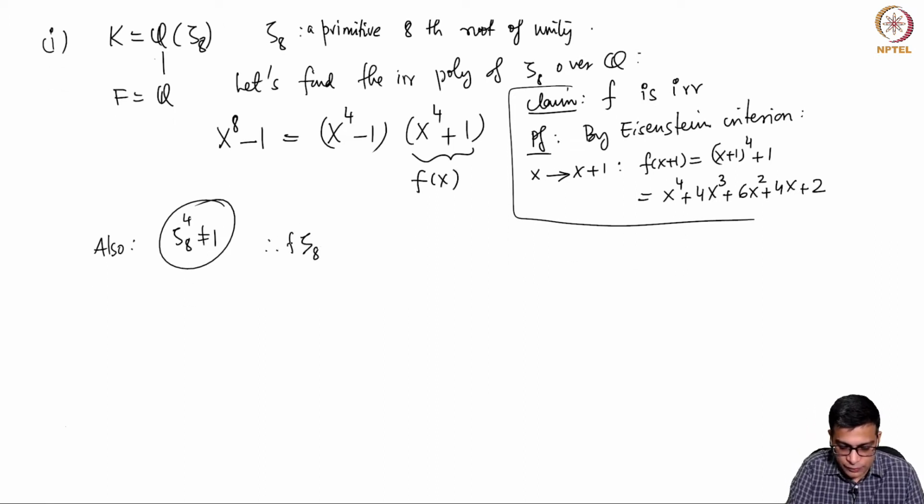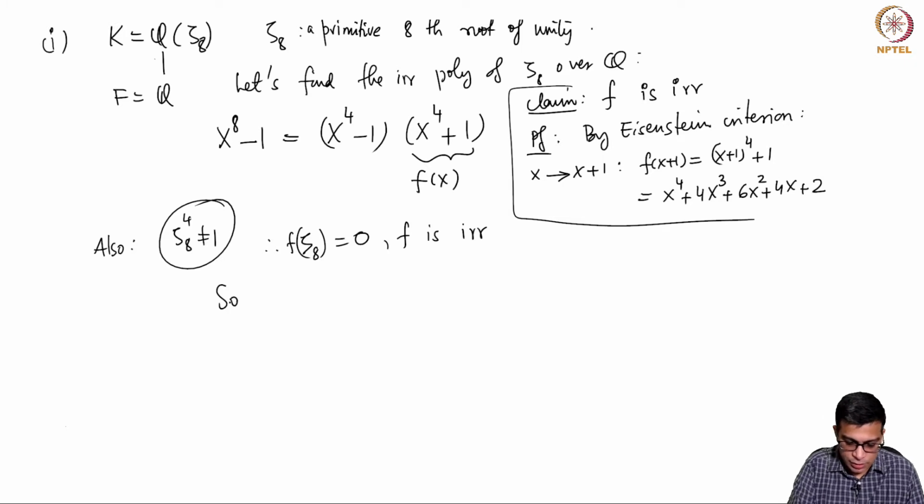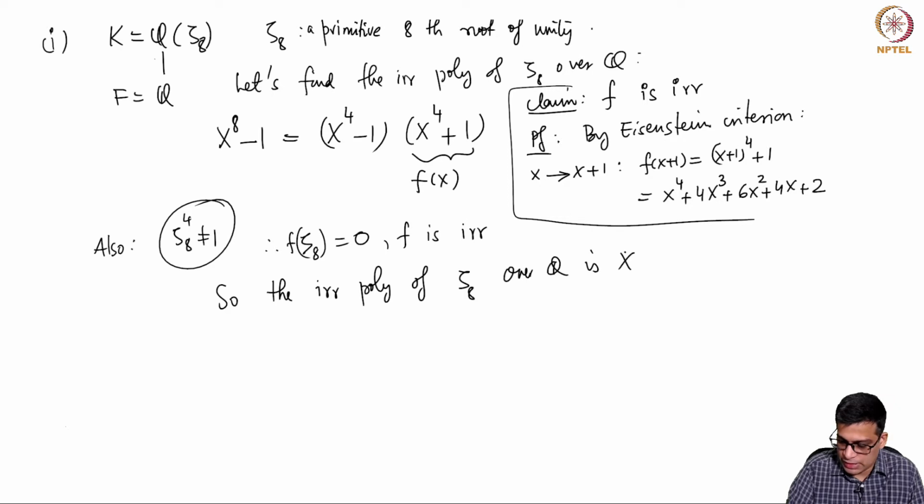So f of zeta_8 must be 0 because x^8 minus 1 has zeta_8 as a root. Zeta_8 is not a root of this, so zeta_8 must be a root of this, and f is irreducible. So the irreducible polynomial of zeta_8 over Q is x^4 plus 1.